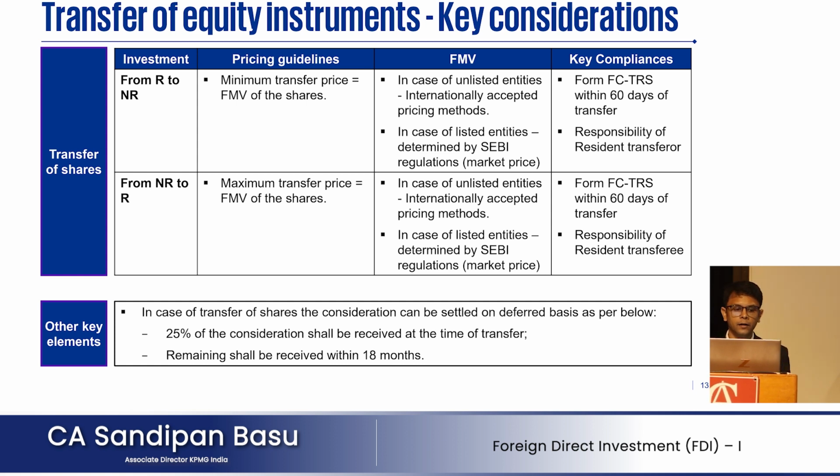In case of transfers from resident to non-resident or non-resident to resident, the FMV computation methods remain the same. It is the internationally accepted pricing methodologies for unlisted companies, and for listed companies, it is the SEBI regulations which determine the market price or the FMV.